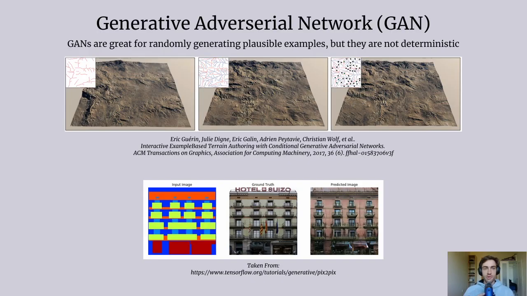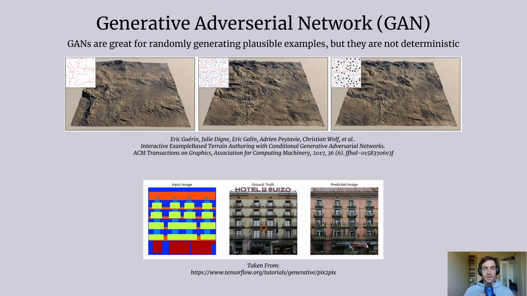In the beginning, I was following Eric Guerin's paper to build my model. Here they trained the UNet model in the context of a generative adversarial network, or GAN for short. In a GAN, you have a generative model and a discriminator model that tries to distinguish real training examples apart from fake generated ones. The loss function of the generator is based on how successful it is in fooling the discriminator, and both models are trained at the same time.